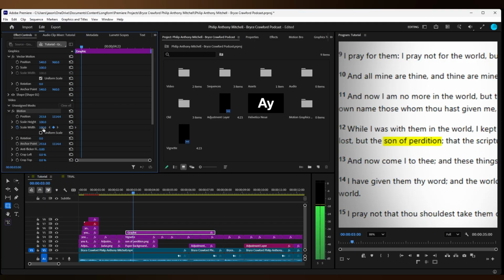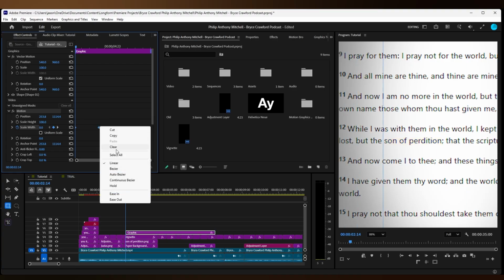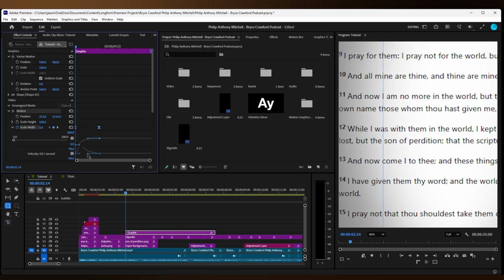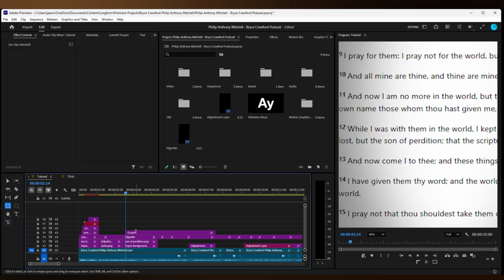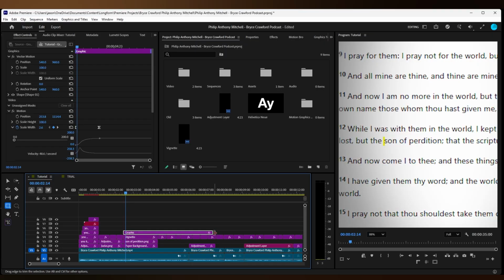Now go forward in the timeline. Keyframe again. Then return to the original keyframe and bring scale width to 0. Select the keyframes and ease them in and out. Now bring the right handle to the left. Trim the rectangle's clip length so it matches the others.